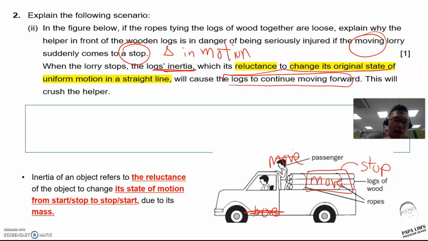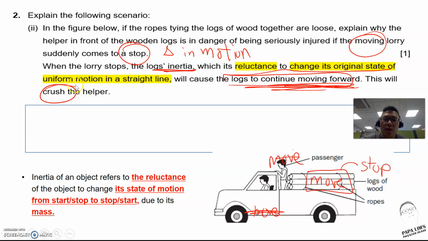So there is a time lag, or what we call reluctance, for the log to change its motion. The change in motion is not instant. As a result, the log will continue to move forward when the lorry and the person actually stop. This causes a problem, and this will actually crush the helper. This is a very good answer.